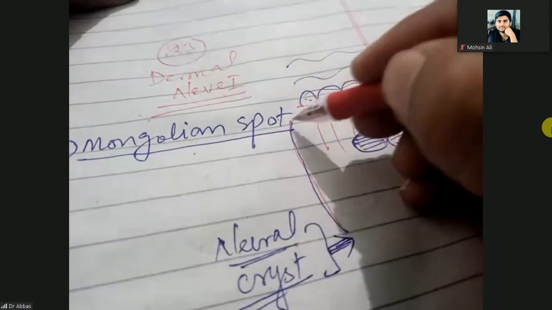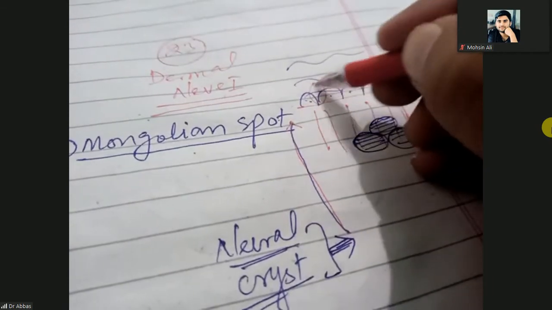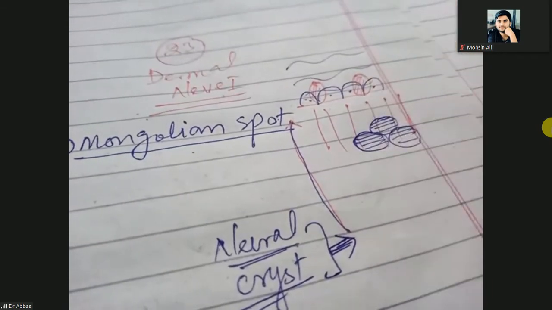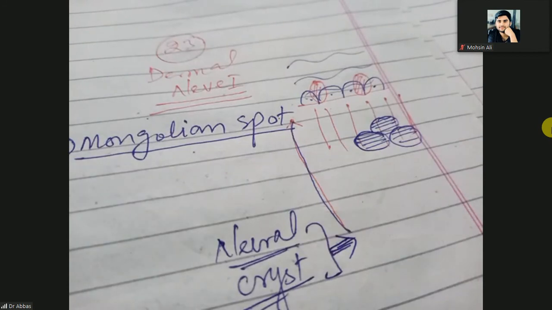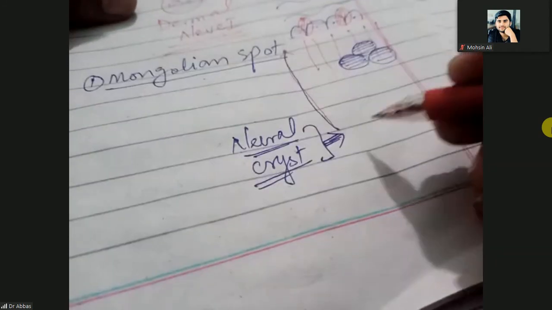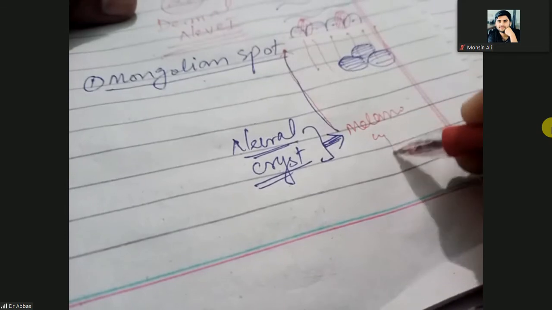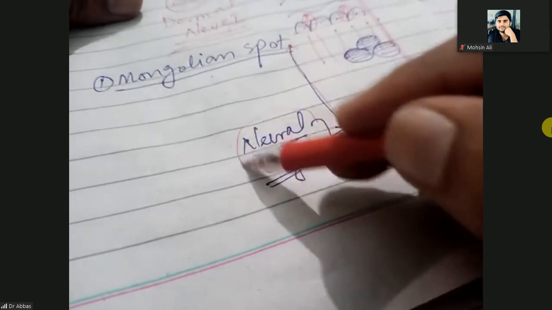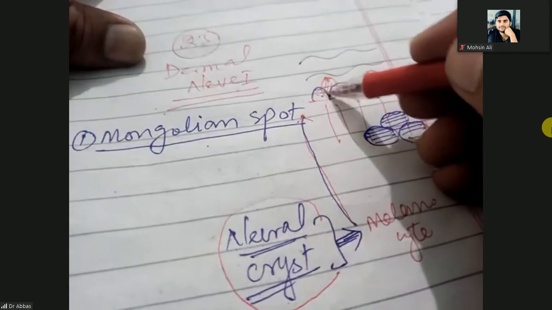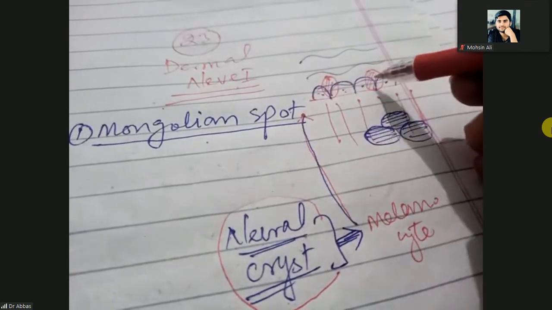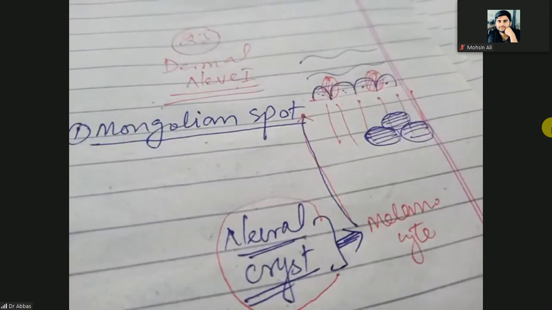From the neural crest these melanocytes move and settle between the basal keratinocytes, and then they give the normal color to the skin.